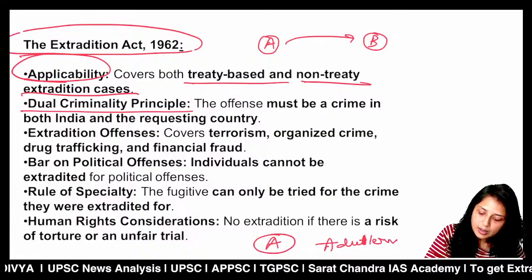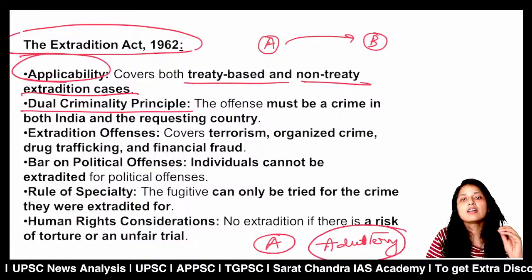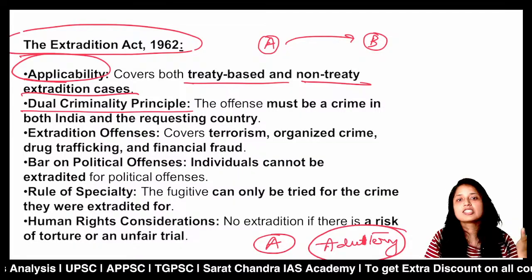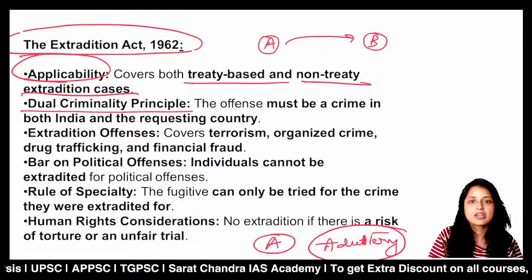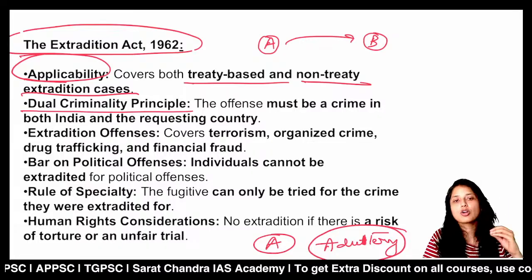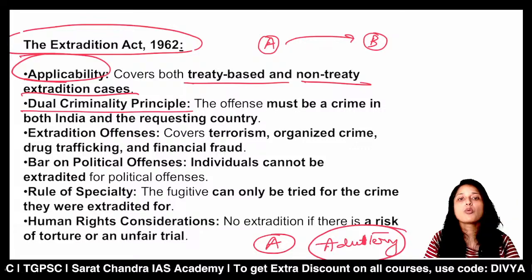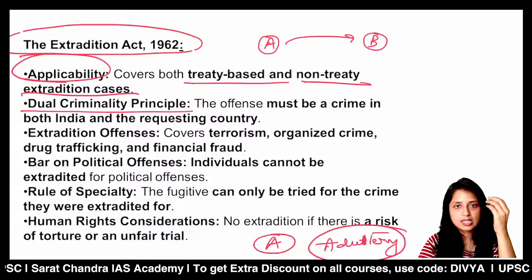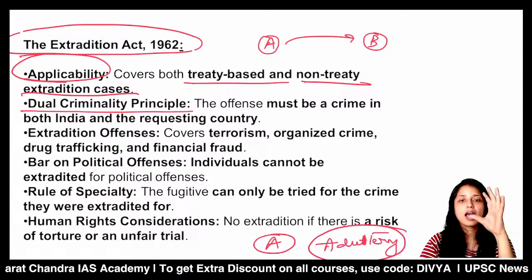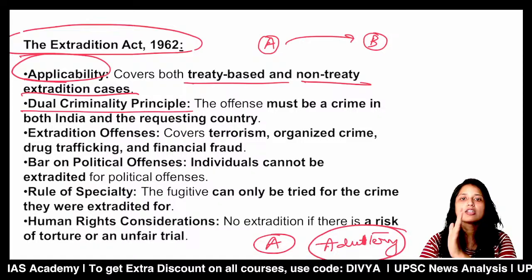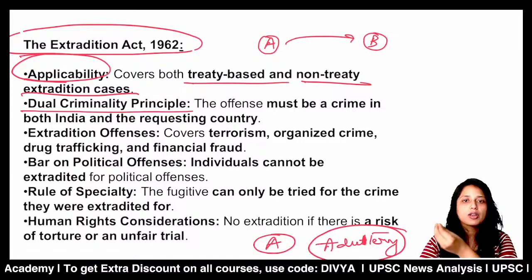Before 2018, adultery was a crime in India. At present, it is a crime in some West Asian countries also. But at present, adultery is not a crime in India. So West Asia cannot ask India to extradite any person based on adultery, because it is no longer a criminal offense in India.